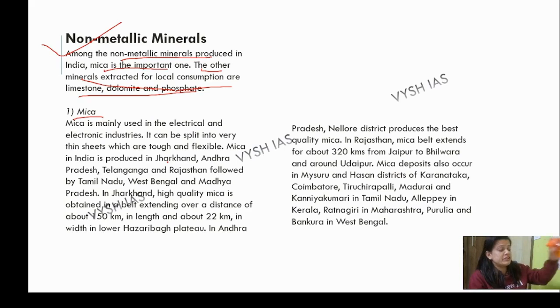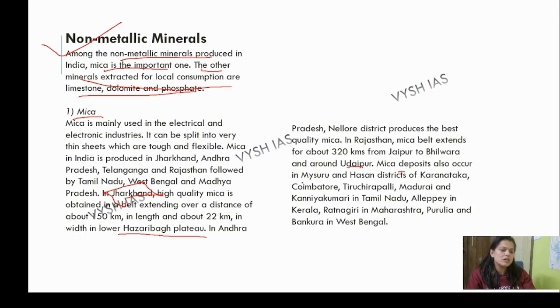Mica in India is produced in Jharkhand, Andhra Pradesh, Telangana, Rajasthan, followed by Tamil Nadu, West Bengal, MP. In Jharkhand, we should be aware that it has high quality mica obtained in a belt extending over a distance of 150 km in length and about 22 km in width, Lower Hazaribagh Plateau. In Andhra Pradesh, Nellore district produces the best quality mica. In Rajasthan, the mica belt extends 320 km from Jaipur to Bhilwara. These are districts in Rajasthan, near around Udaipur.